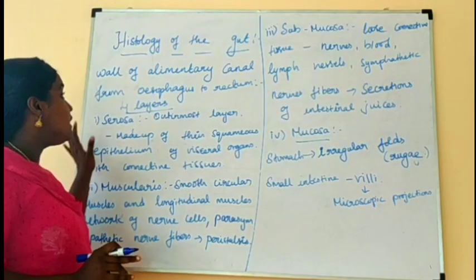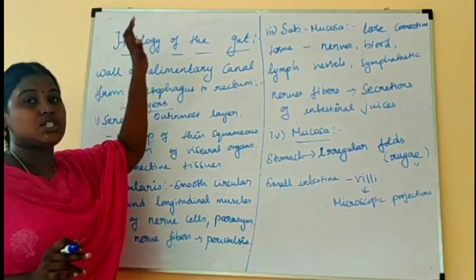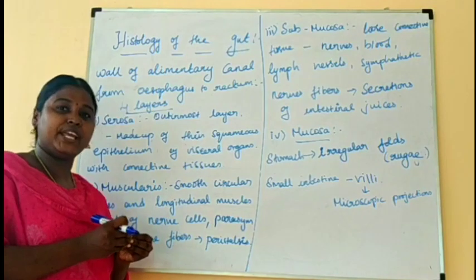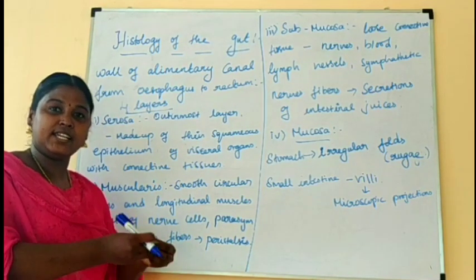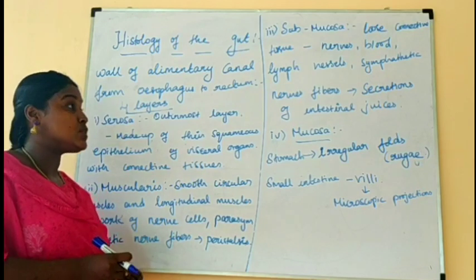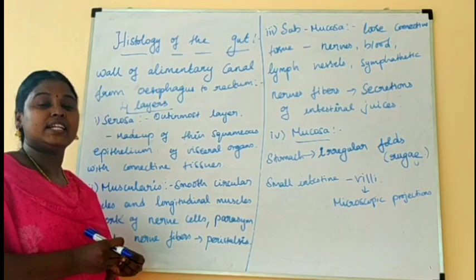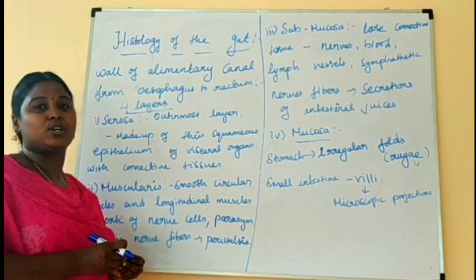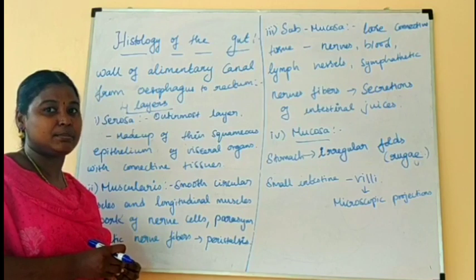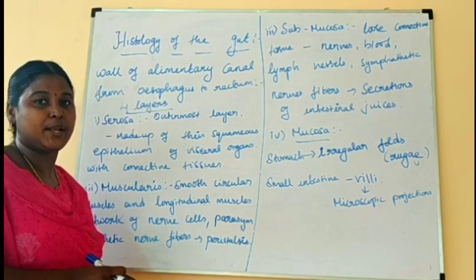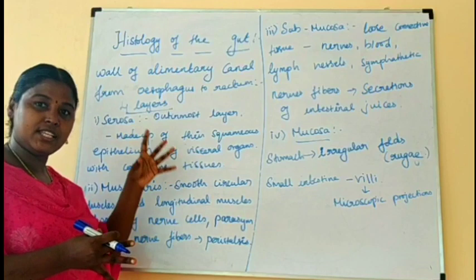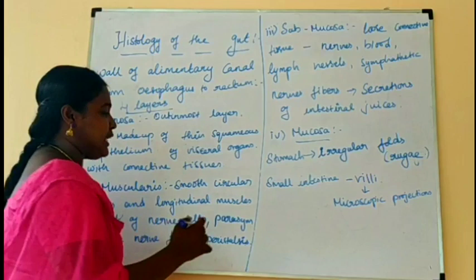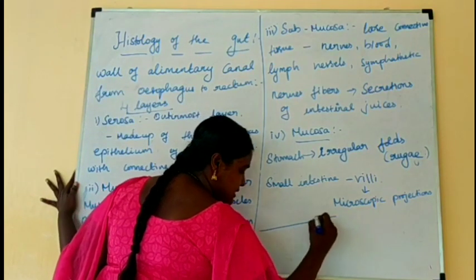Can you understand that we studied this in the topic of histology of the gut? What is the histology of the gut region? We take small samples to study under the microscope. Under the microscope we see it consists of four layers. The alimentary canal, from the esophagus to the rectum, is made up entirely of these four layers of cells. So the outermost layer, this is the fourth layer.